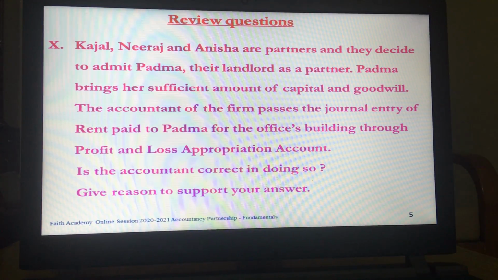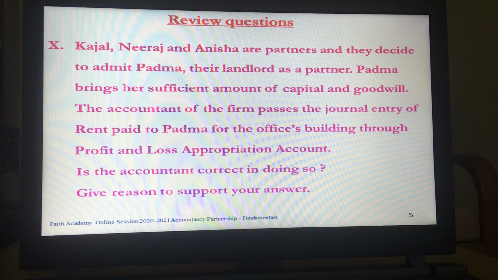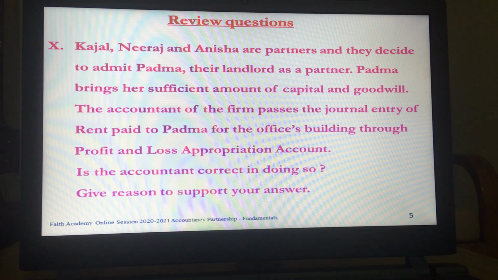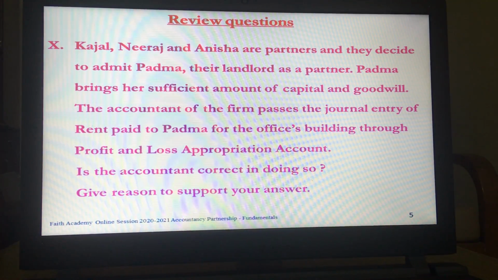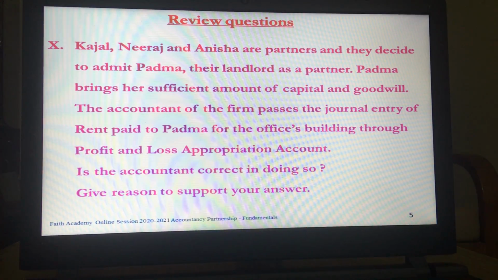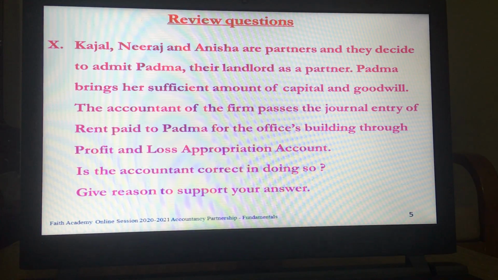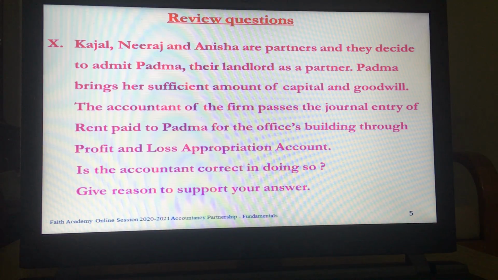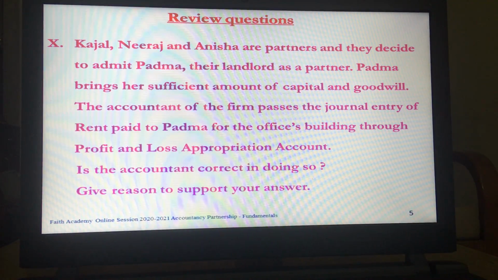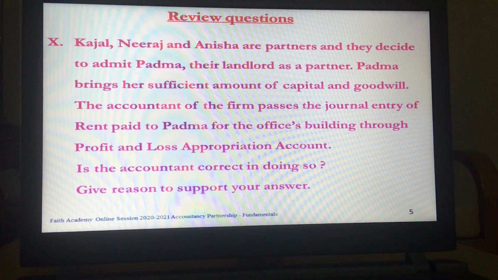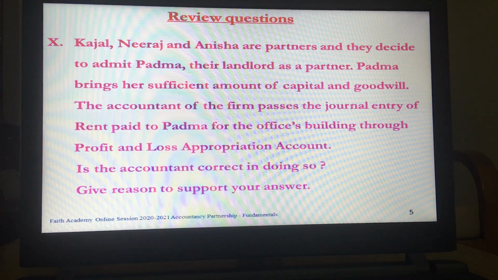Kajal, Neeraj and Anisha are partners and they decide to admit Padma, their landlord, as a partner. Padma brings her sufficient amount of capital and goodwill. The accountant of the firm passes the journal entry of rent paid to Padma for the office building through profit and loss appropriation account. Is the accountant correct in doing so? Give reason to support your answer.